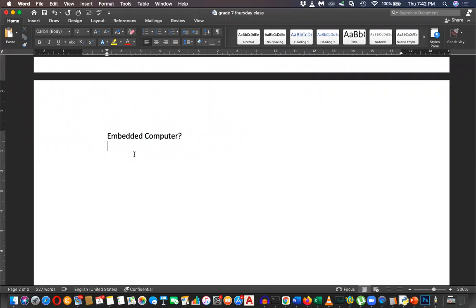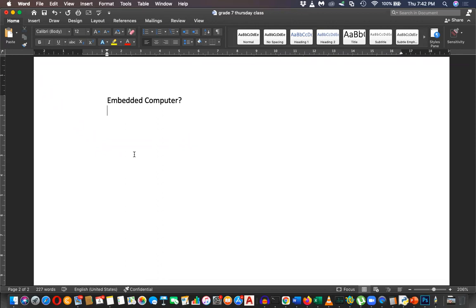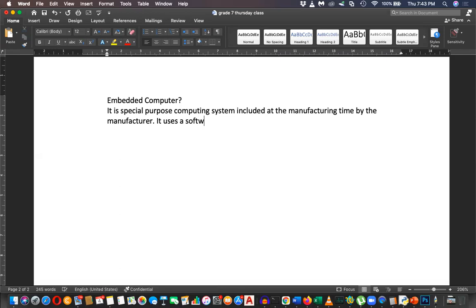Okay, let's write it down. Embedded computer: it is a special purpose computing system included at the manufacturing time by the manufacturer. It uses a software called firmware.